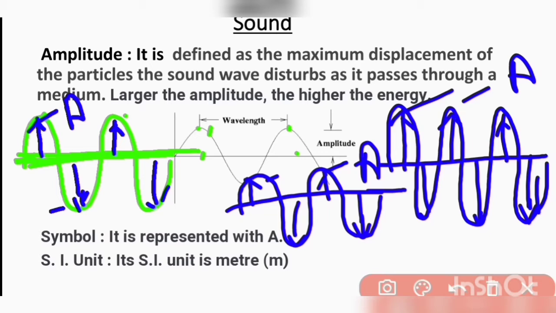So maximum displacement of particle from mean position to its extreme position is the amplitude of the wave. Amplitude is represented with A and its SI unit is meter.